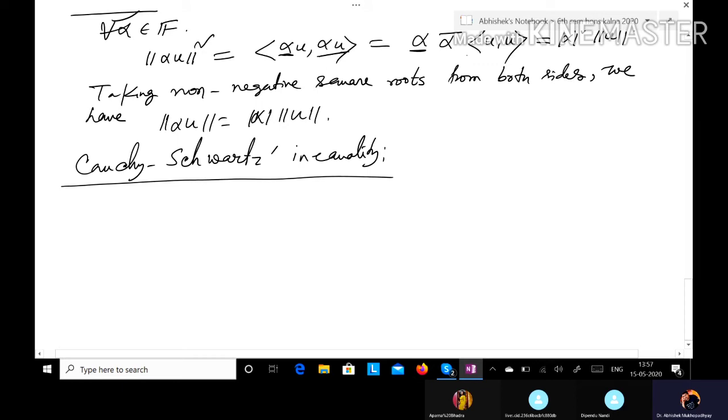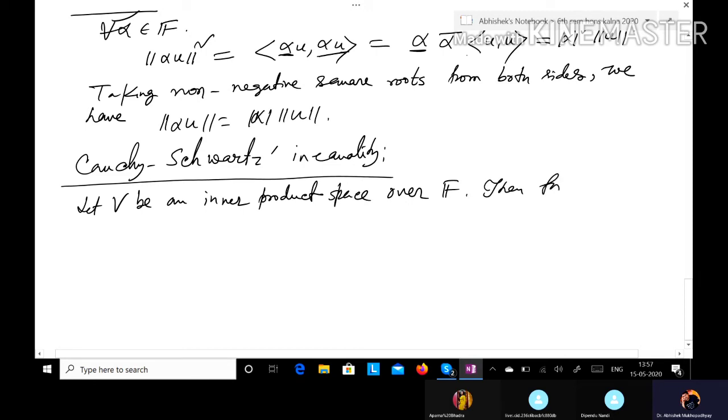And the statement is, if we consider an inner product space over a field F, R or C. You don't need to write this down every time because we should understand it.